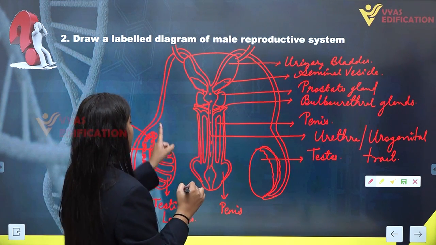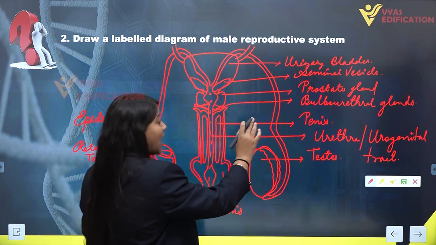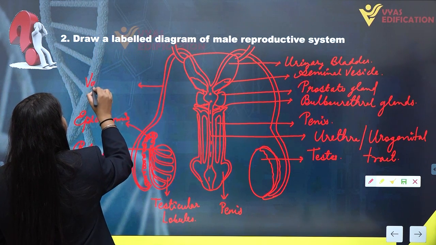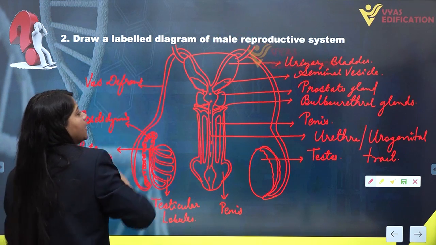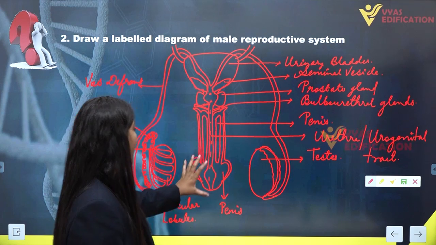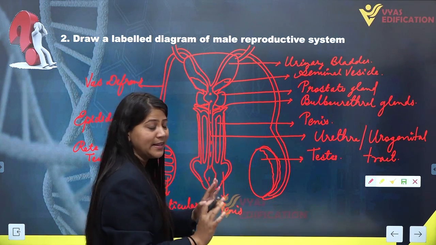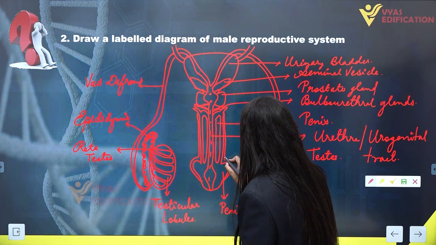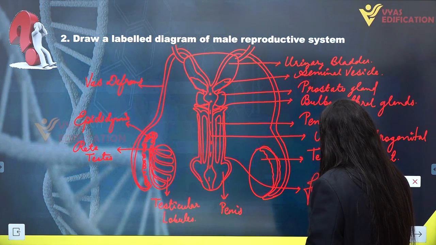And this tube, which conducts sperms from the testis to the abdominal cavity, is known as the vas deferens. So this is your male reproductive system, and of course here we can see a fold of skin over the penis, which is covering the penis partially. This skin is the foreskin.